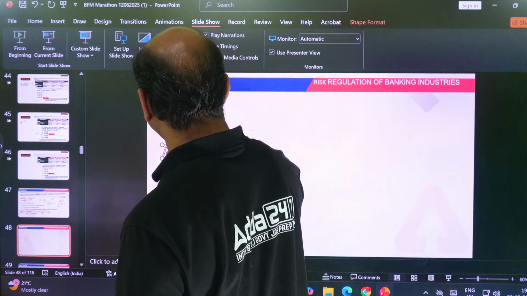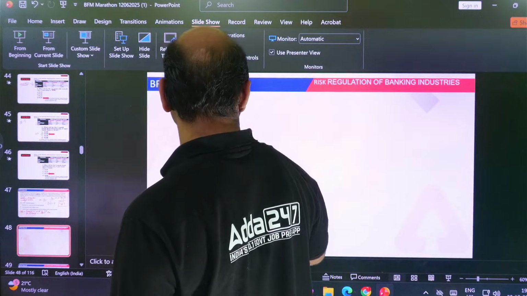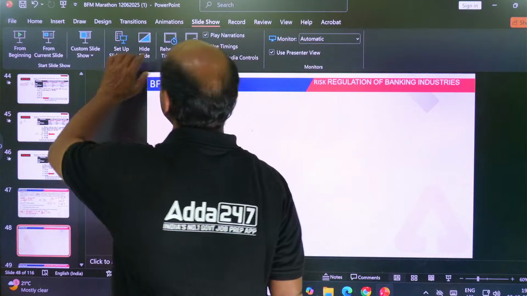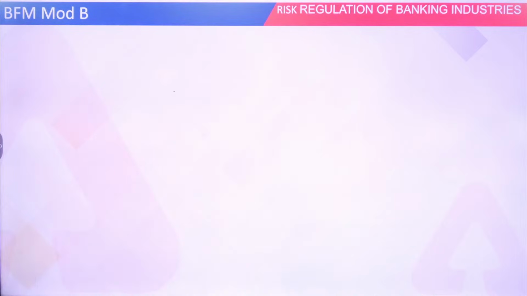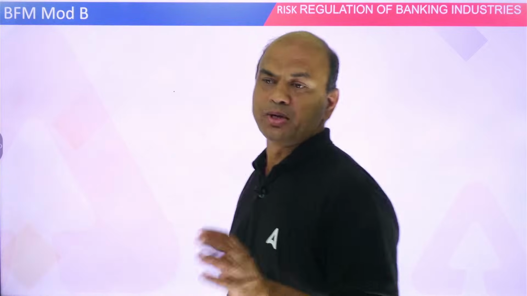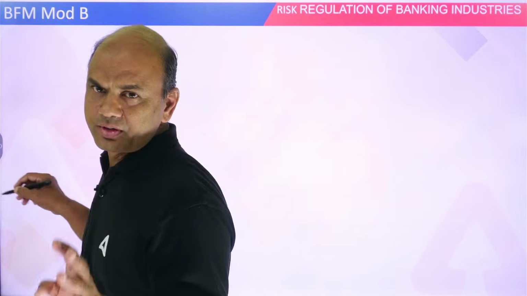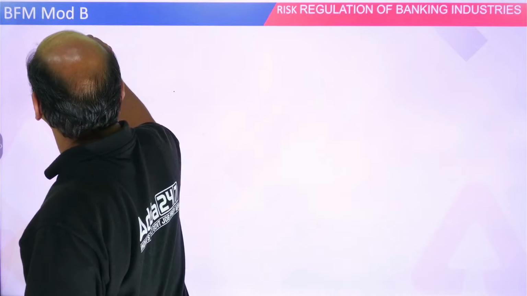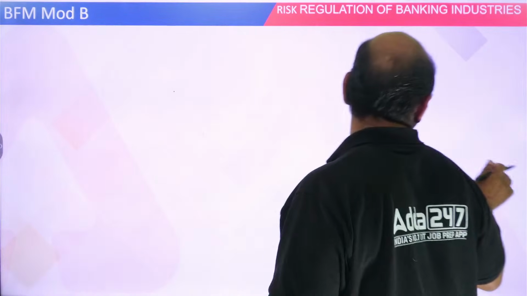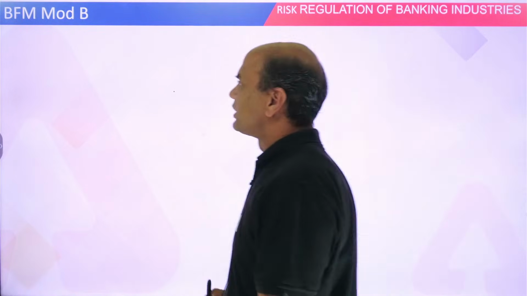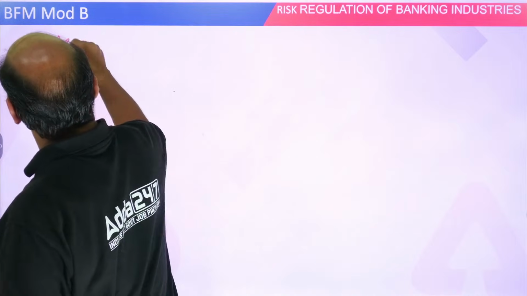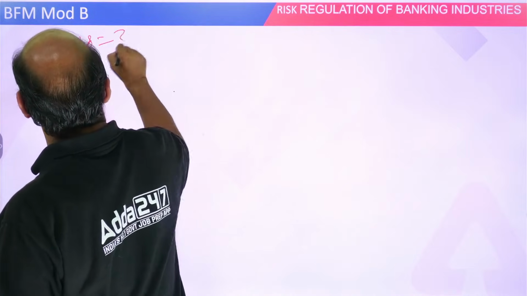Shall we do this? YTM, Macaulay duration. Do you want me to do Macaulay duration? See, Macaulay duration is very simple. Three things are given to you in bonds. One is the number of years remaining. Let's say years equals 3 years.